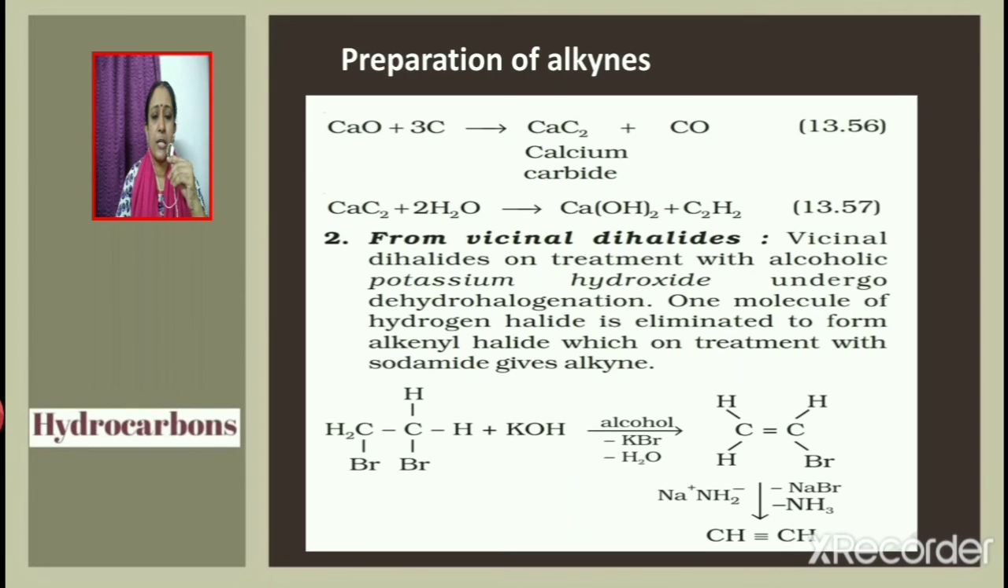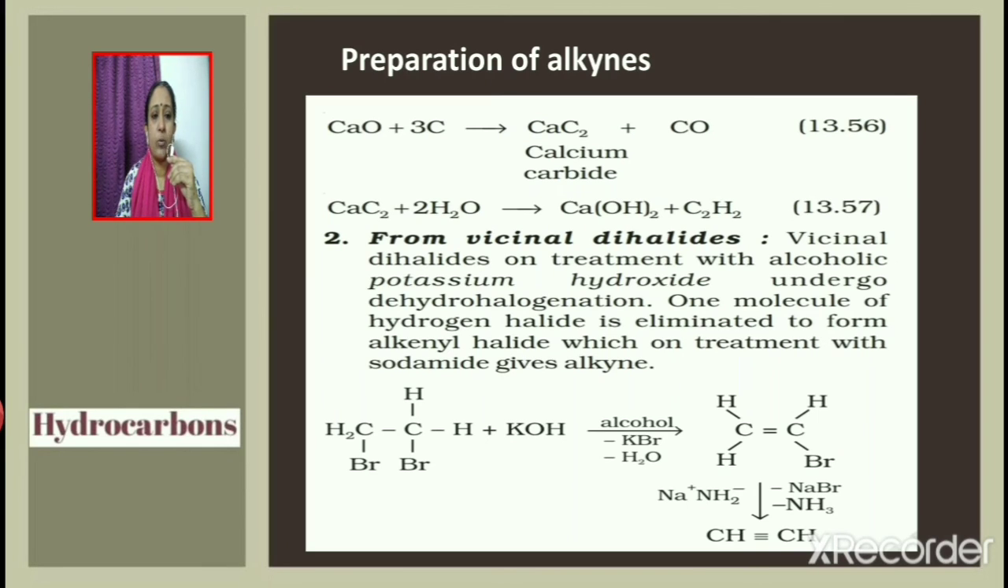Calcium oxide is obtained by the decomposition of calcium carbonate, which is also known as limestone. So limestone on decomposition gives calcium oxide, which then reacts with carbon to give calcium carbide. Reaction of calcium carbide with water gives ethyne, C2H2.